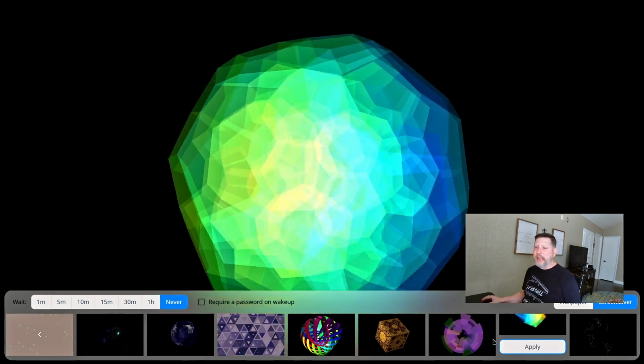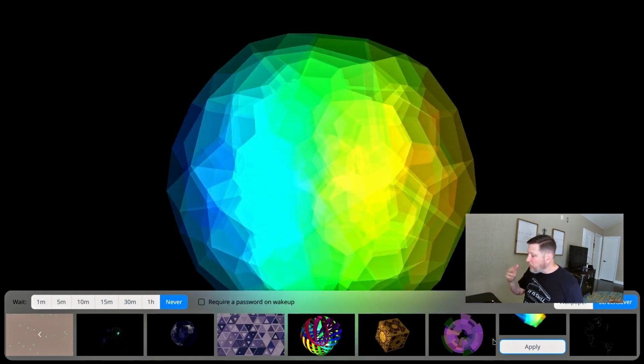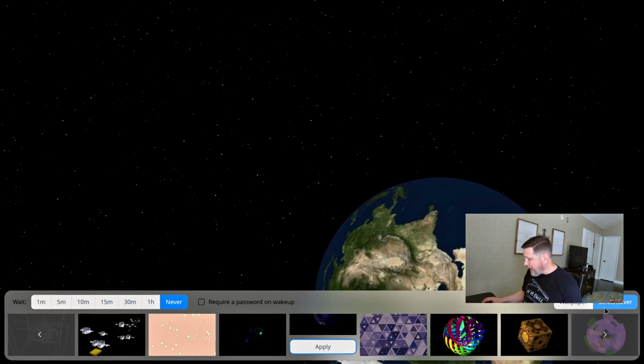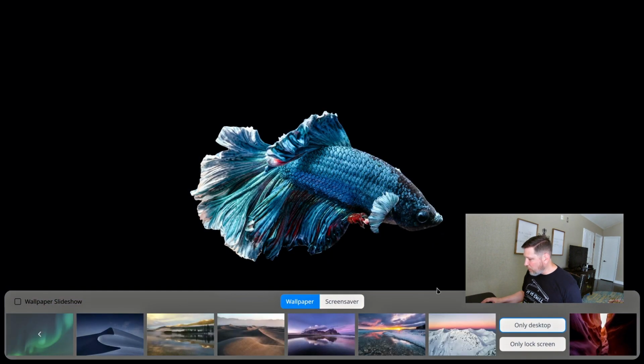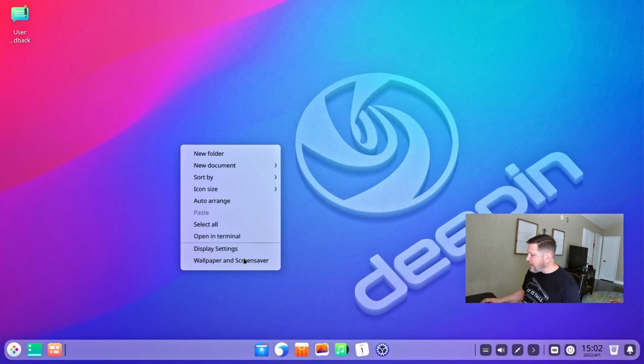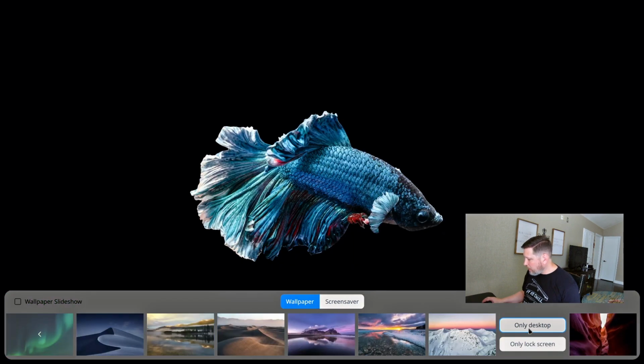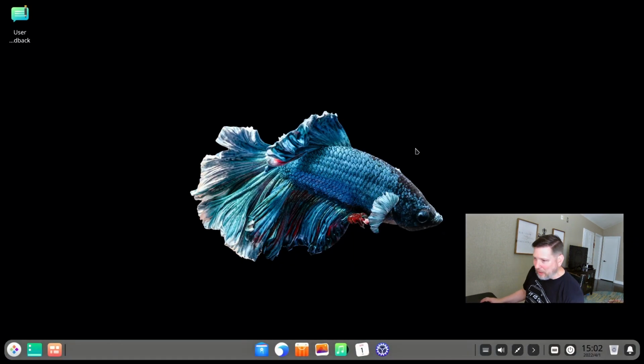I typically like to have my screen just go dark on a lock screen situation, but I think this is great. Only on desktop or only on lock screen, you can choose between the two. Great. But why didn't it? But I selected the sweet fish. Only desktop. Okay, got to make the selection. That makes sense. Okay, cool.